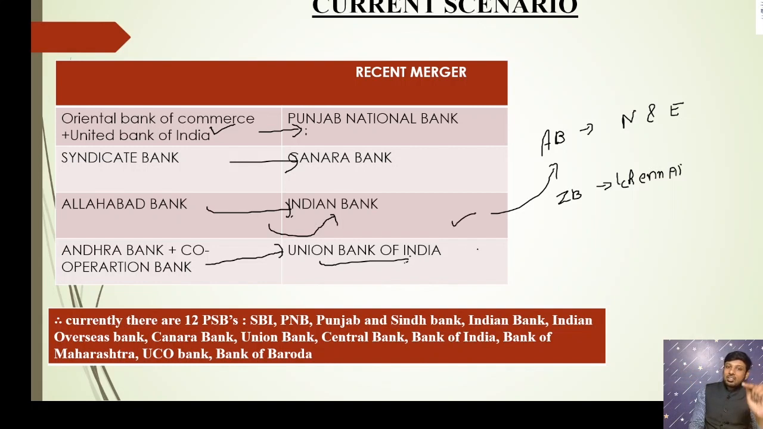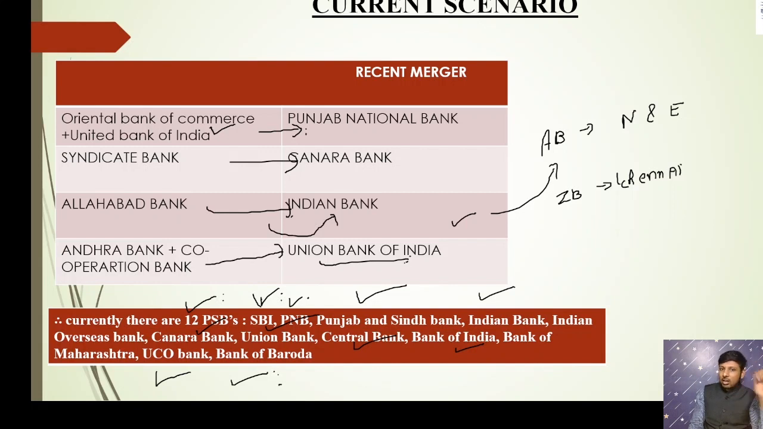After these mergers, there are currently 12 public sector banks in India. One is SBI, State Bank of India, the largest public sector bank. Then PNB, Punjab National Bank, the second largest bank. Then come Punjab and Sind Bank, Indian Bank, Indian Overseas Bank, Canara Bank, Union Bank, Central Bank, Bank of India, UCO Bank, Bank of Maharashtra, and Bank of Baroda.